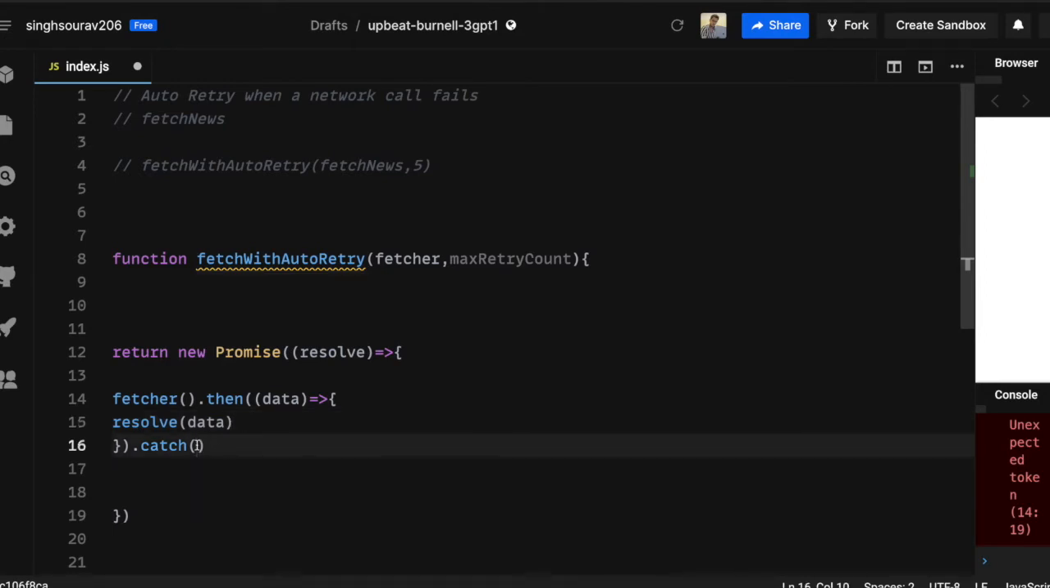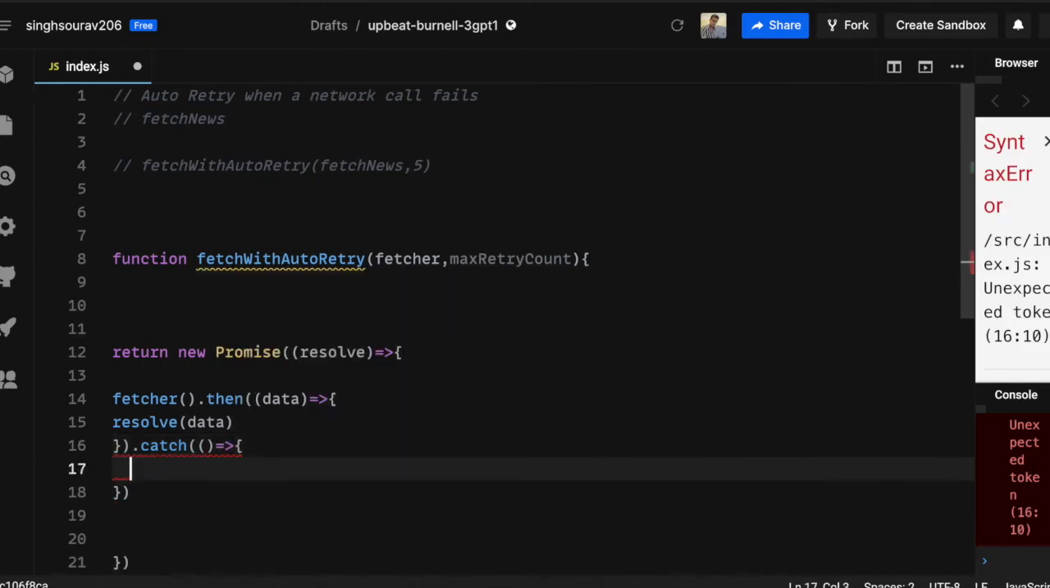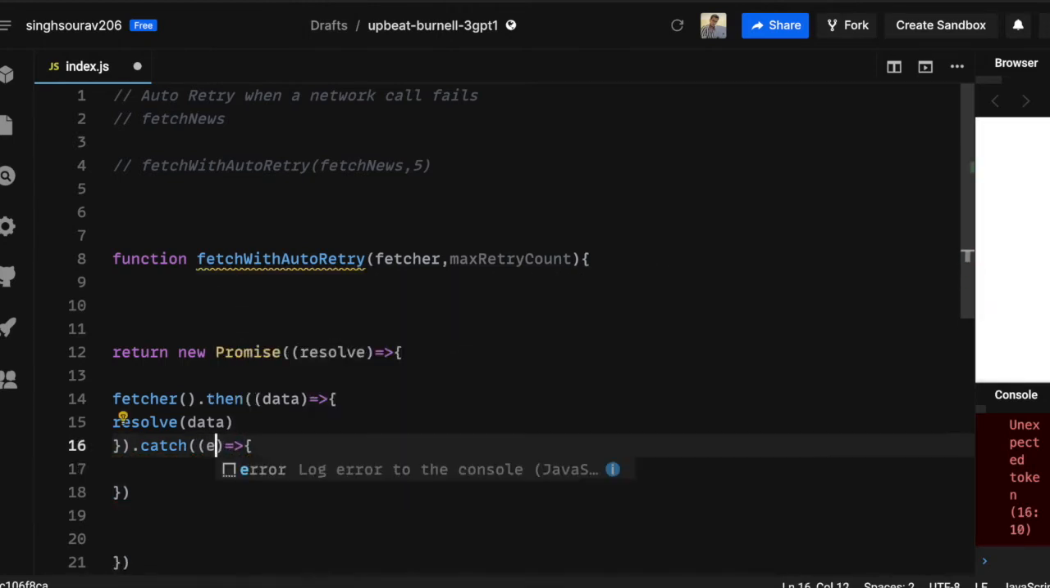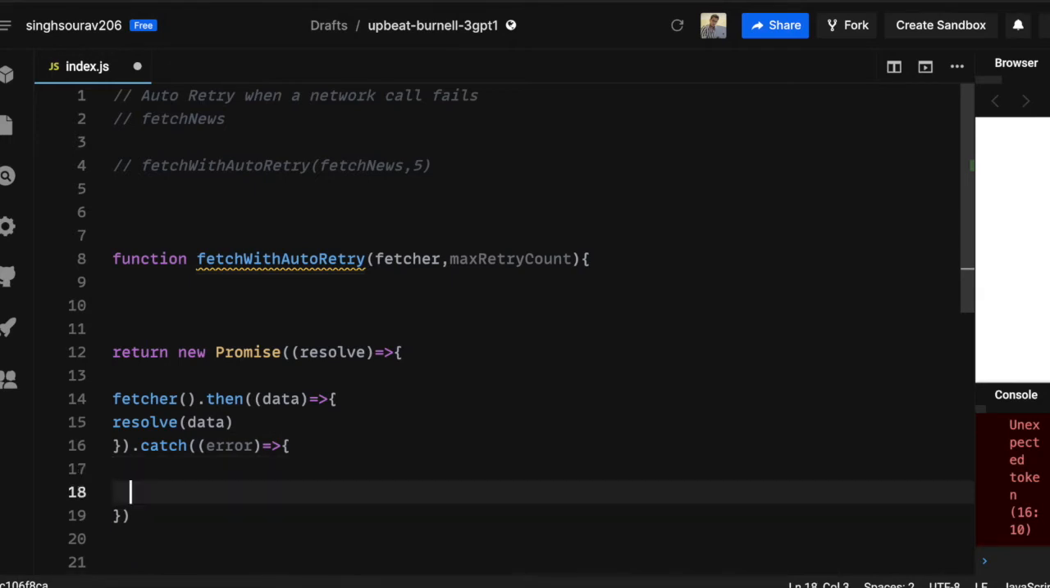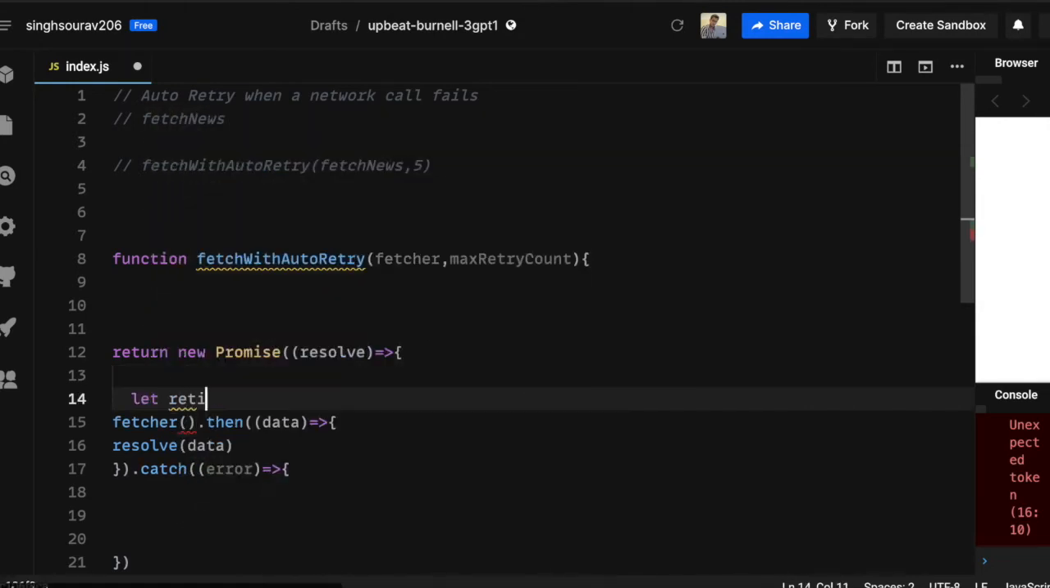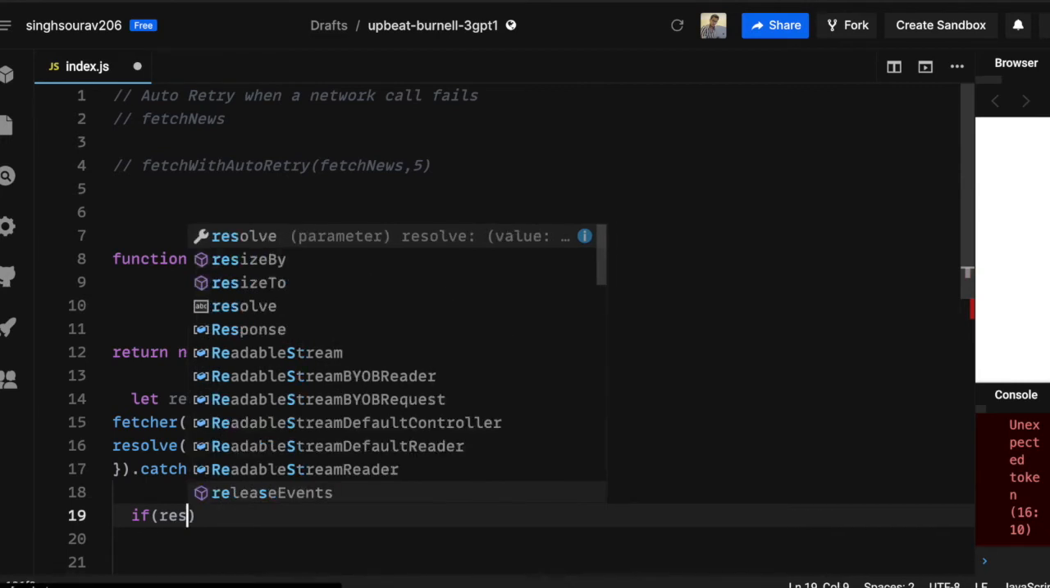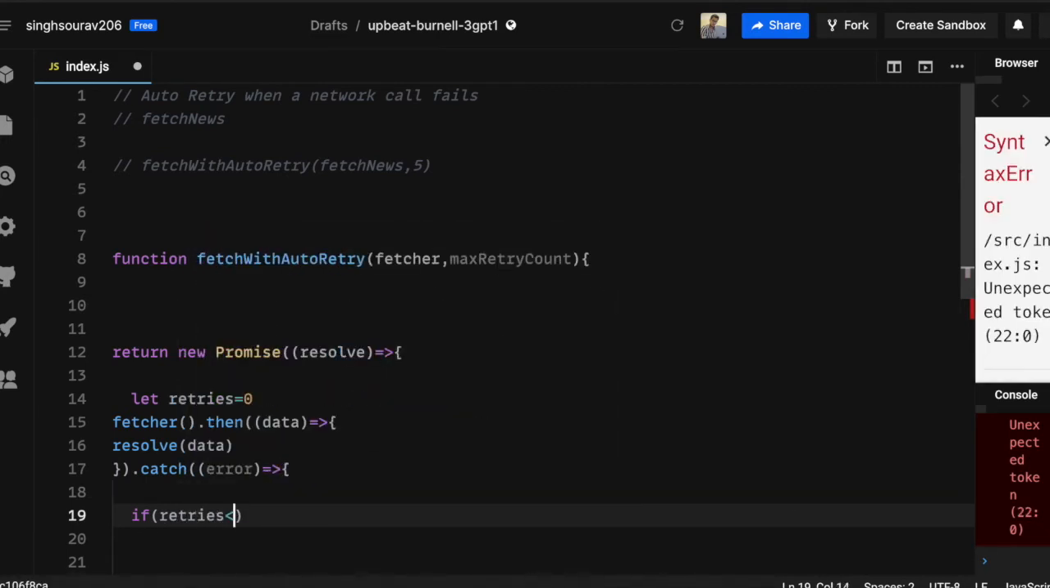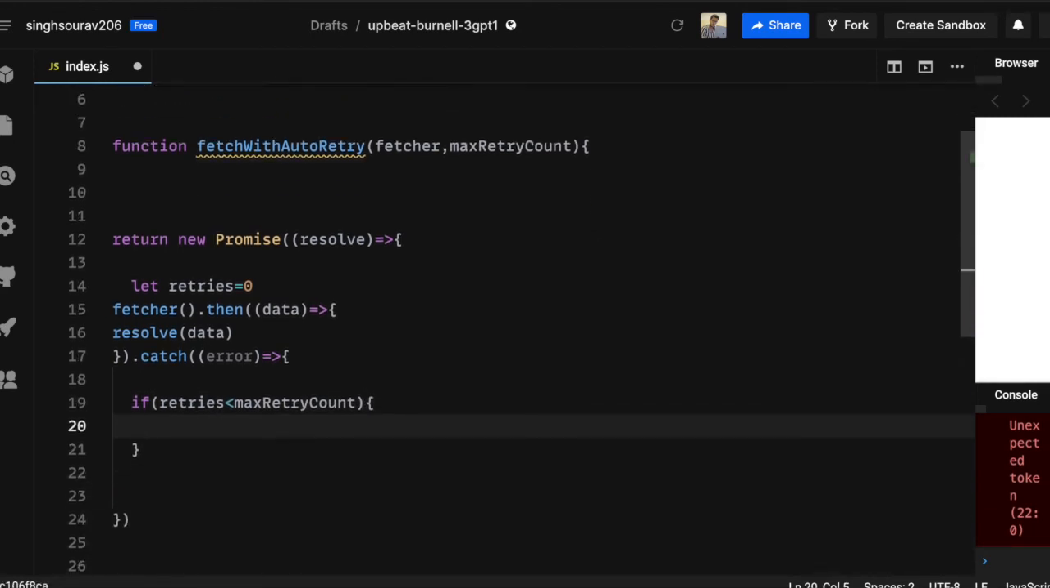What happens if it fails? When it fails, I will get an error, and I need to keep on retrying. So just have a variable which initializes the retries. Initially your retries will be 0, and you will check if your retries is less than max retry count. Then keep on trying this. And what we need to call over here is this entire thing again.